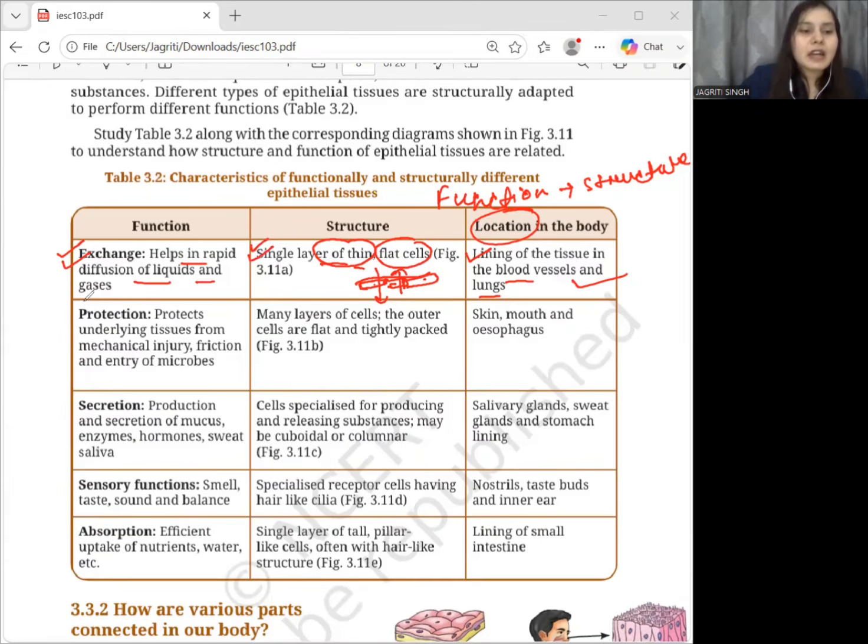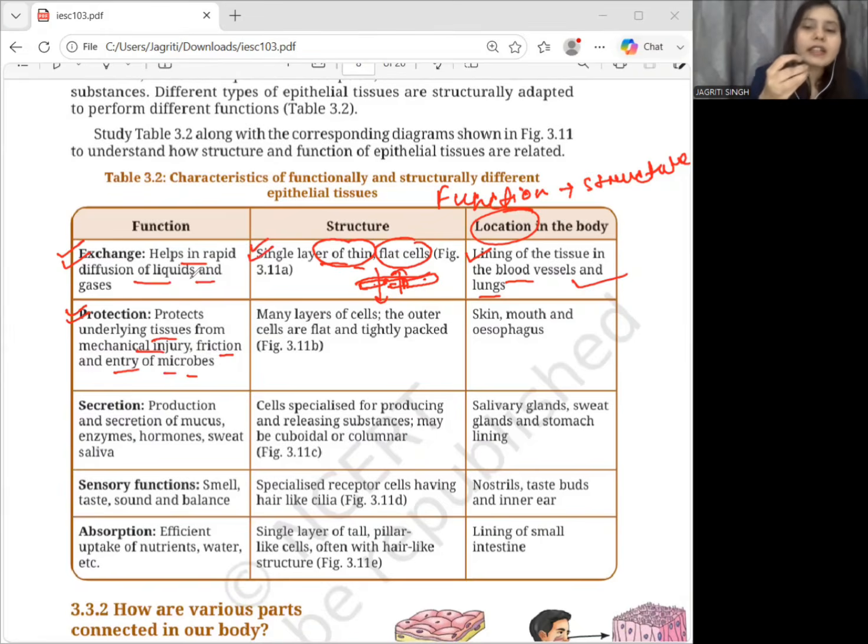Okay. Now talking about another function, which is protection. These epithelial tissues protect the underlying tissues from mechanical injury, friction, and entry of microbes. Okay, so suppose if something has to protect the body from repeated friction and injury, would a single layer always be enough?